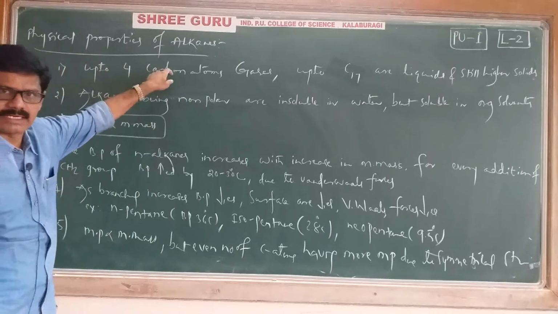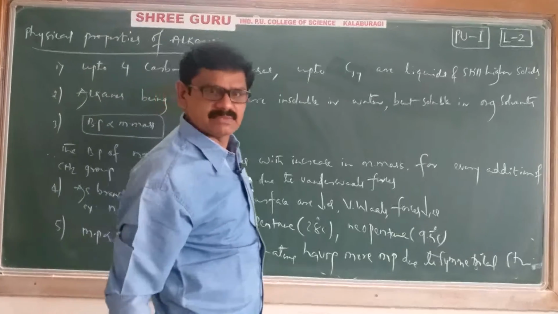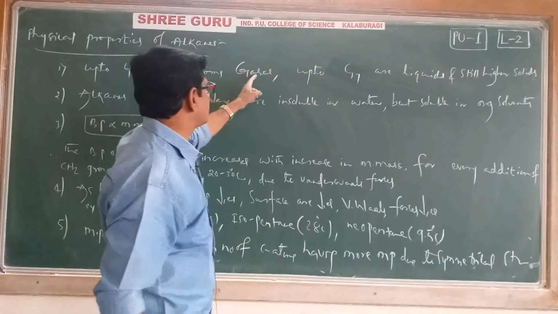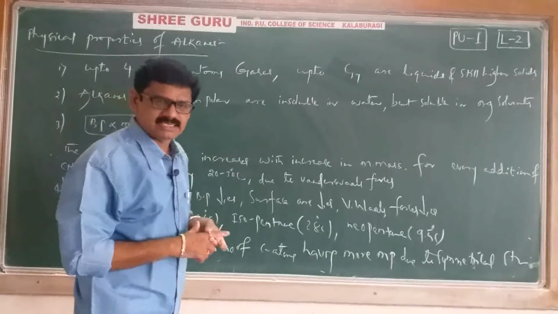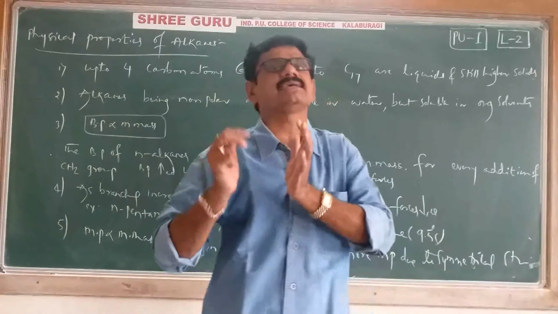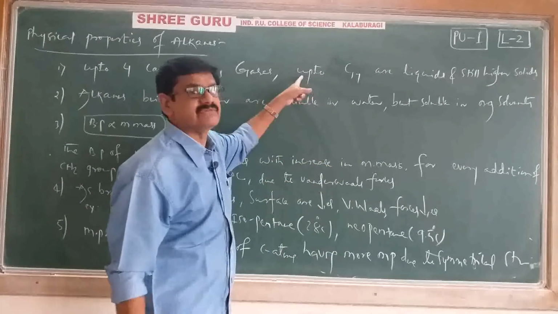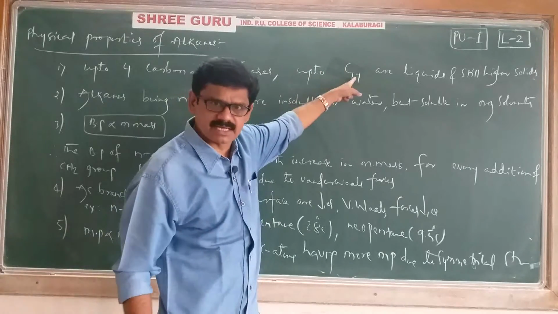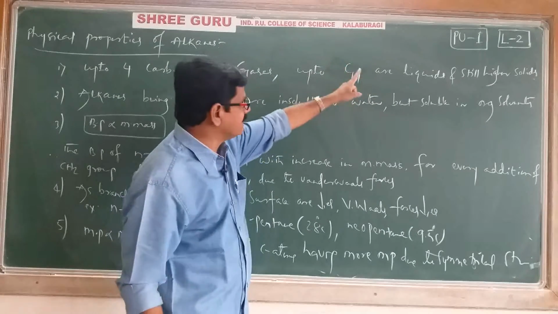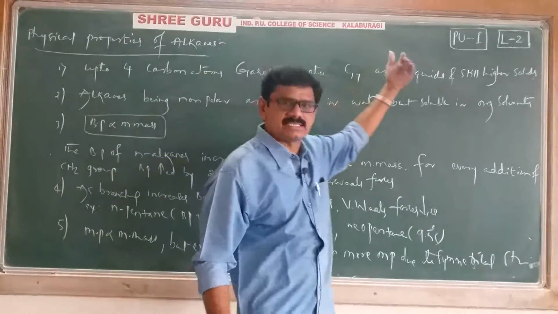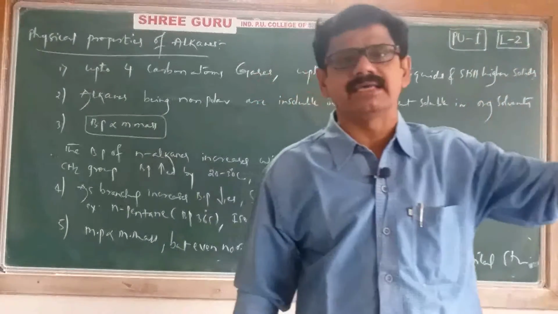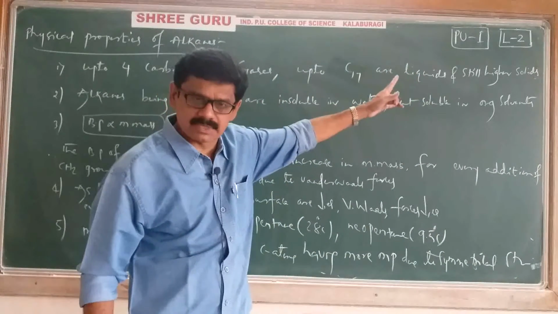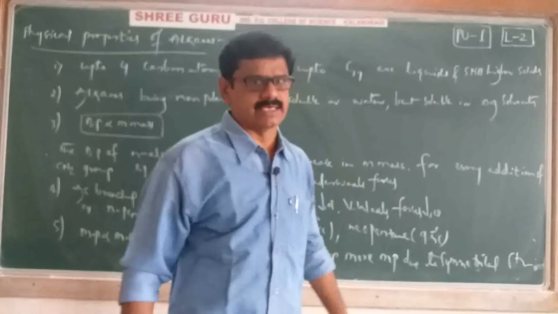Alkanes up to 4 carbon atoms, meaning methane, ethane, propane, butane, that's it, exist in the gaseous state. Means at room temperature they are available in the form of gases. Then from C5 to C17, pentane up to C17 alkanes exist in the liquid state, and more than C17, like C18, C20, C30, those alkanes exist in the solid state. This is nothing but the physical state of alkanes.